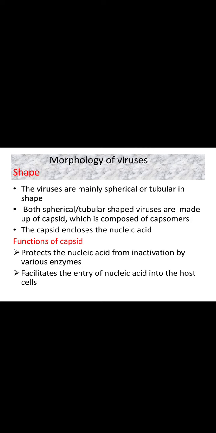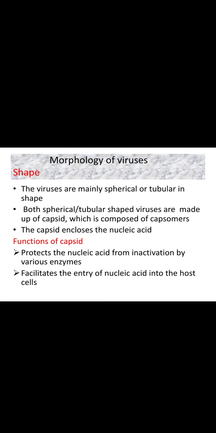Next is the morphology of viruses. Morphology is discussed under two subheadings: one is the size of the virus and the other is the shape of the virus. First, coming to the size of the virus. As we have already discussed in the first slide, viruses are very much smaller microorganisms. They vary in size from 20 nanometers to 300 nanometers, and they can be seen only under electron microscopy.